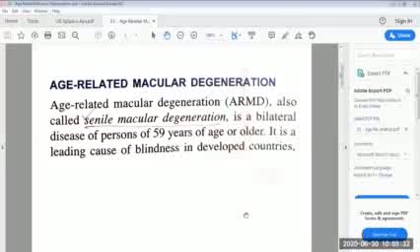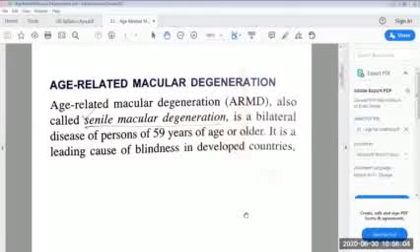Its diameter is 0.3 to 0.35 mm, and this foveola does not contain any retinal capillaries and is called the foveal avascular zone. So there is a small description of the macula.